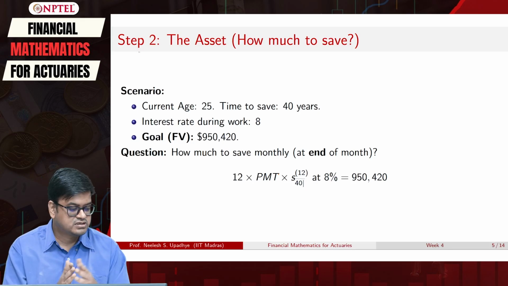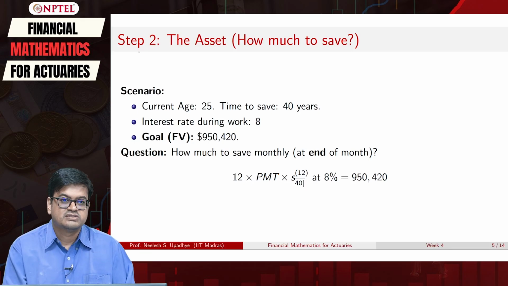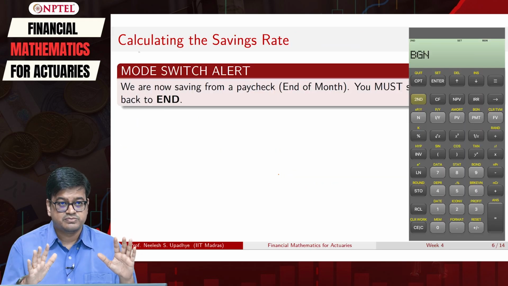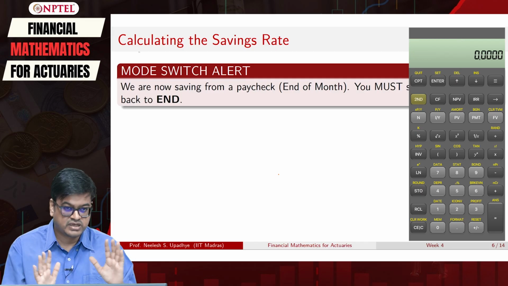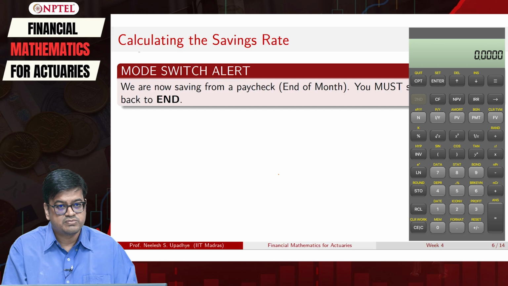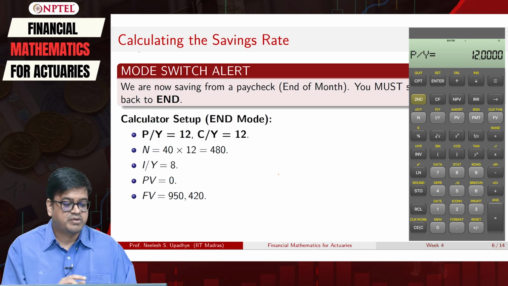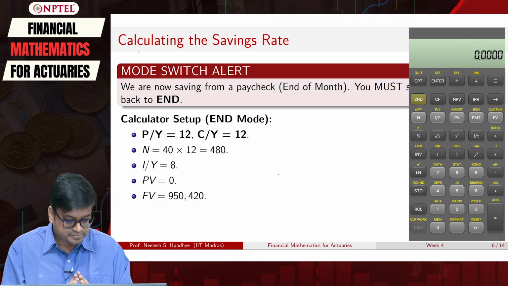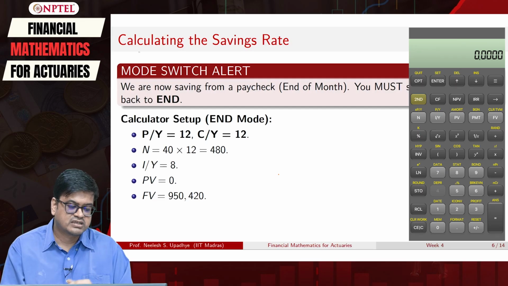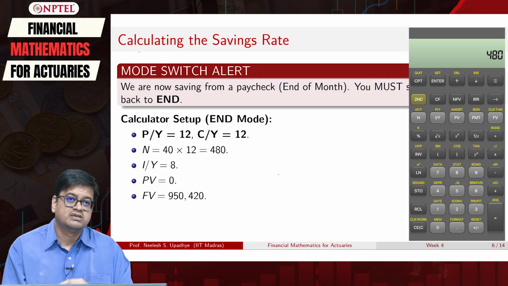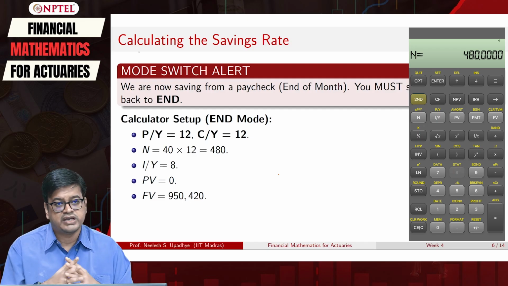How will I compute this? We already know the steps, right? So, again go to your calculator. You are in BGN mode, so switch to end mode. That's very important. Once your calculator is set in end mode, again check whether P/Y, payments per year, is 12 and C/Y is 12. Then what is the number of periods for which you have to pay? N, which is 40 years times 12 months, which will give you 480 months.